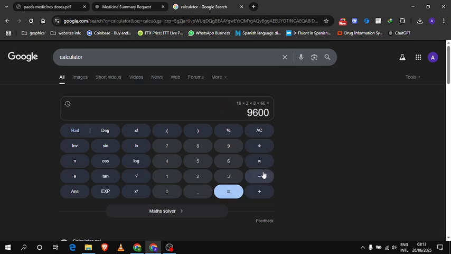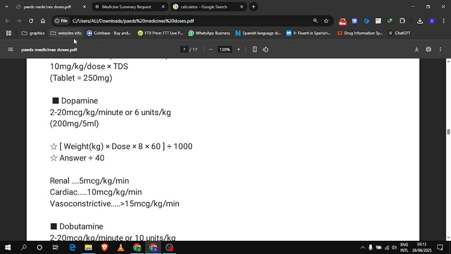So yeah, now we will divide it by 1000. 9.6, and then we will divide it again by 40. 0.2. So the dose of dopamine for a 10 kg weight child will be 0.2 cc.